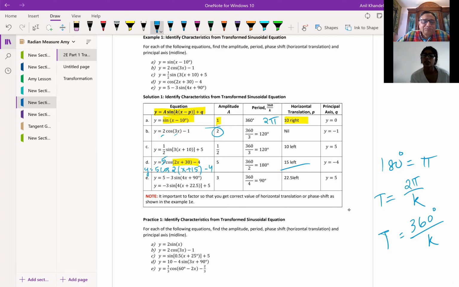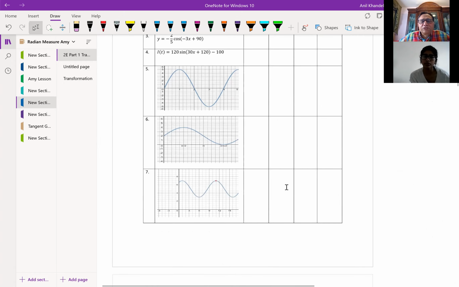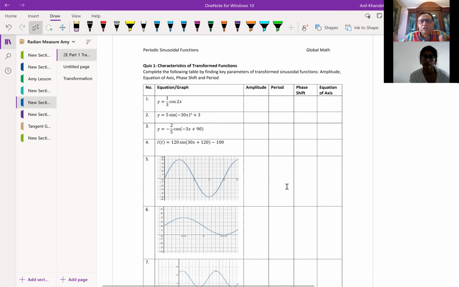Is that clear to you? Yeah, right? So that's what it is. That table gives you all that, but we can actually also sketch the graphs of these functions, or if the graph is given to us, we could write it in the equation form. So let us try to do question number 5.